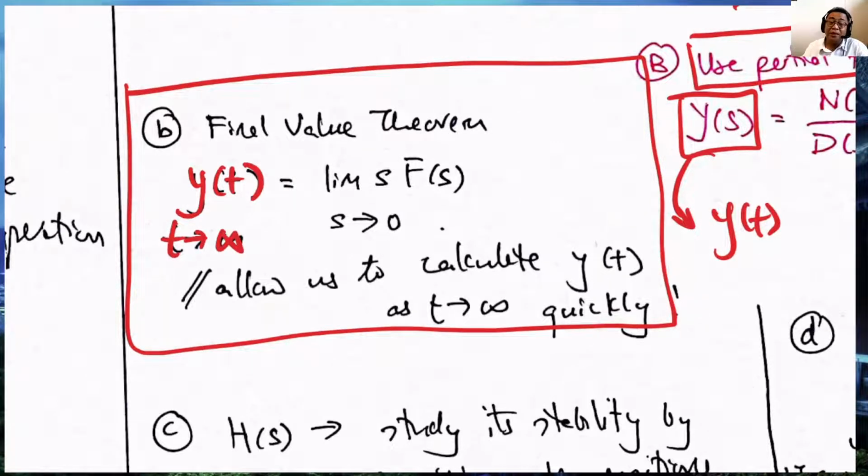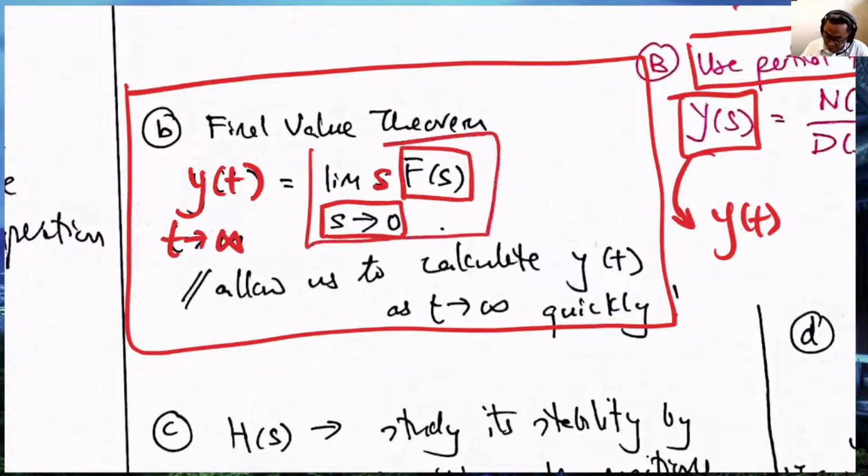this final value. Now, if we already have F of s, what we simply need to do is to multiply F of s by s and let s tend to 0. The value computed in this expression on the right hand side is y of t as t goes to infinity. Now this is a much cheaper way. Imagine if you have to compute y of t recursively, and it's very expensive. Okay, so this is the final value.